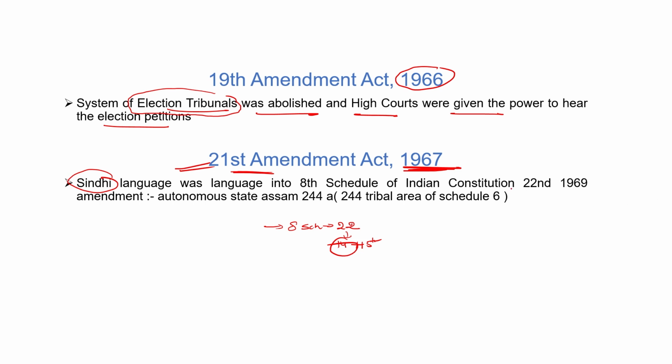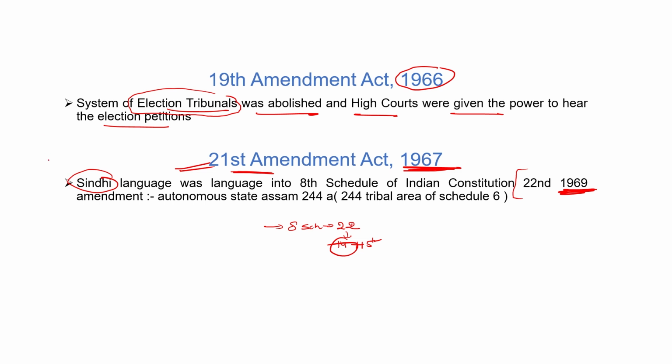Also, there is the 22nd Amendment Act which was done in 1969. In the 22nd Amendment Act 1969, Assam became an autonomous state under Article 244A. And Article 244 declares the tribal area of Schedule 6. We will discuss that Schedule 6 explains the tribal administration of 4 particular states.